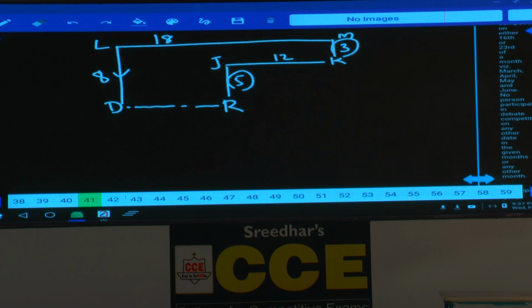Then what is the distance between the points D and R? Now we need to find the distance between these 2 points. If you observe the horizontal distance here, this is 18, and out of which this is 12, 18 towards west and 12 towards east. Hence 18 minus 12. Then what is the distance here? 6 meters. Hence the total distance is 6 meters, that is given in choice 1. Question number 33, choice 1 is the answer.